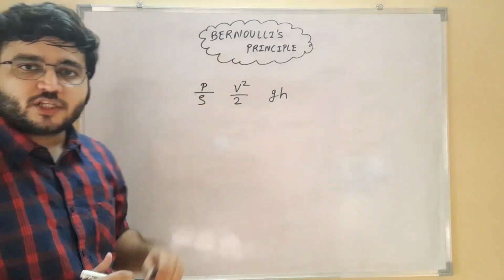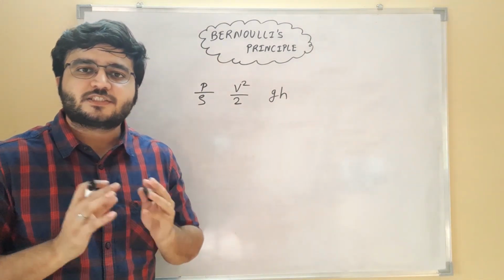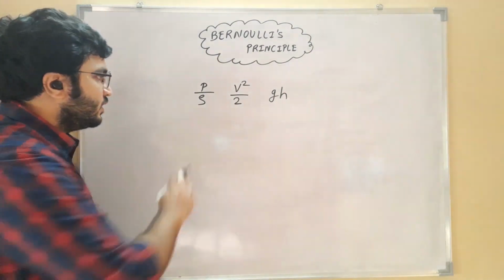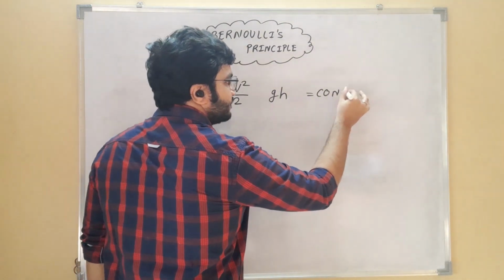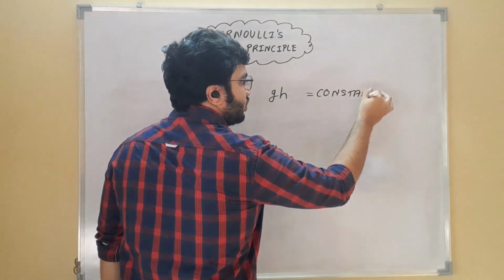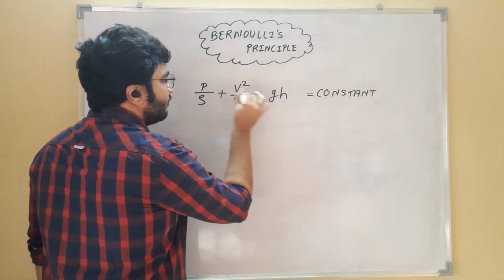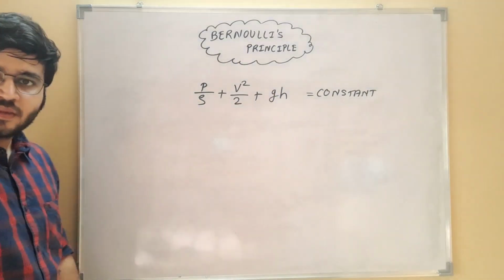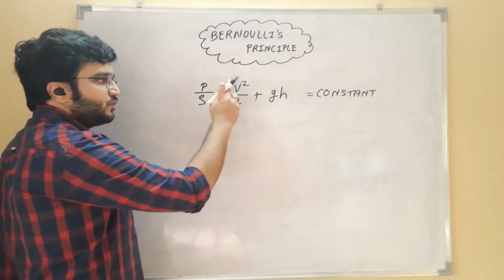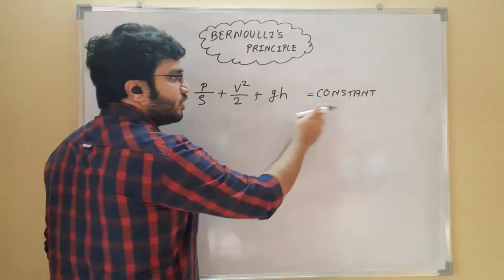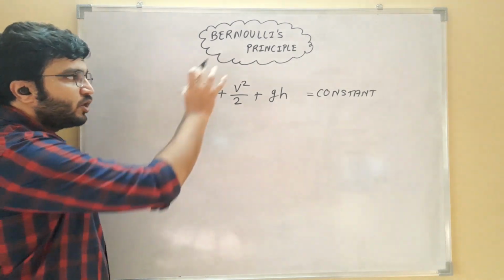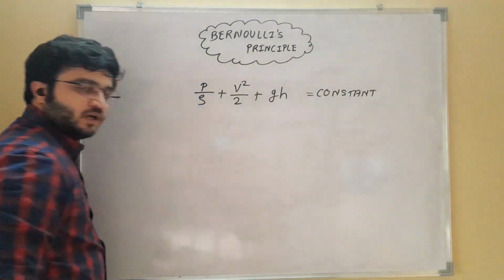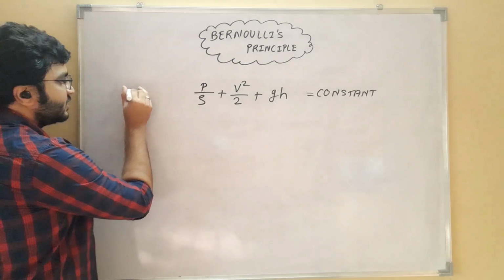So as per Bernoulli's principle, in any steady fluid flow, total energy always remains constant. So total energy means summation of all three energies. P upon rho plus V square upon 2 plus G into H always remains constant. So mathematically we can express Bernoulli's principle in this form. This form of expression is called as energy form.